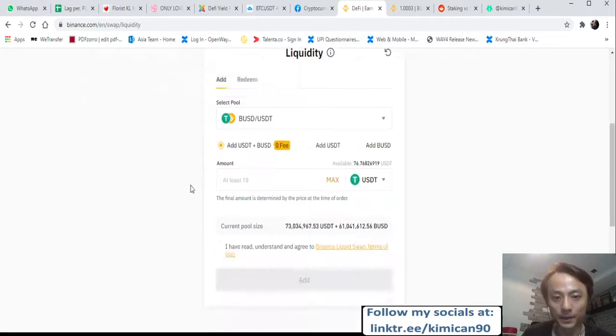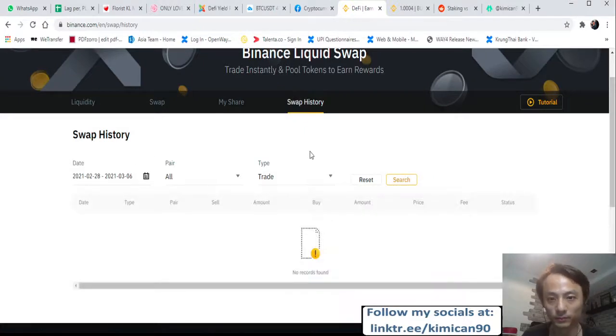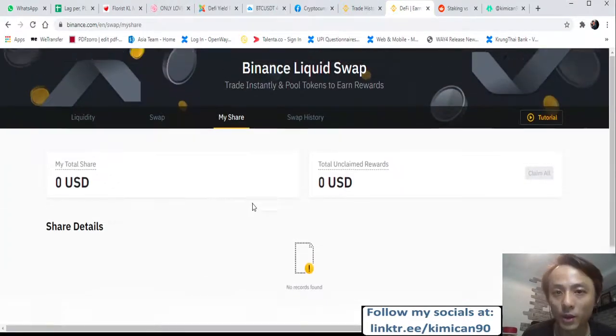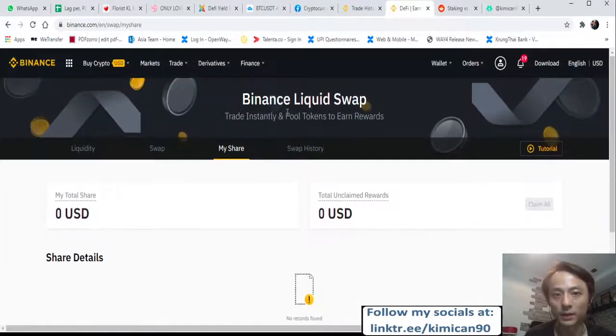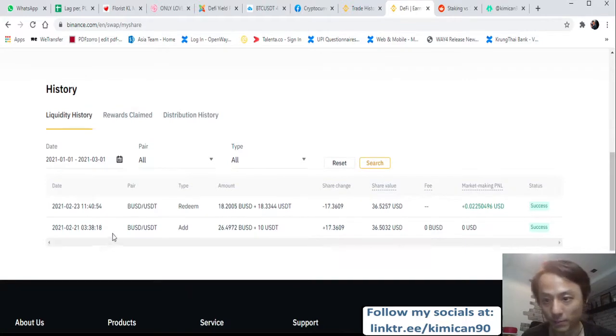Okay, and let me show you one transaction that I actually have done before. Okay, so I found my liquidity swap example that I've done previously, right? For example, I've put in some BUSD and I've put in some USDT, right?